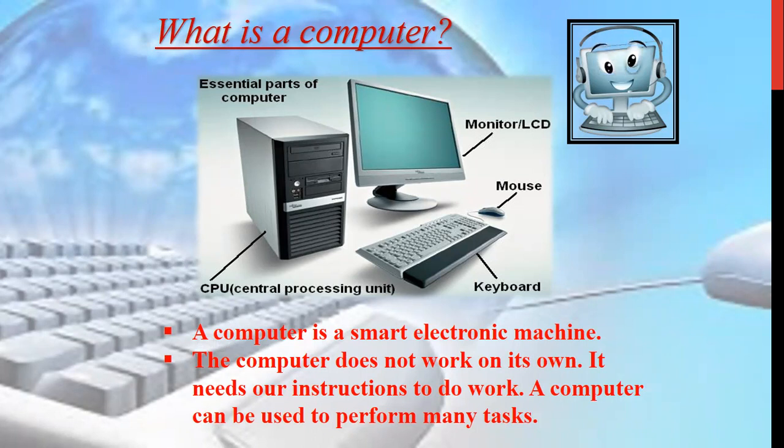It is a man-made machine, so it does not work on its own. It needs instructions, and all these instructions are provided by man. If the instructions are correctly given, the computer works as an excellent device for all the purposes a man needs.